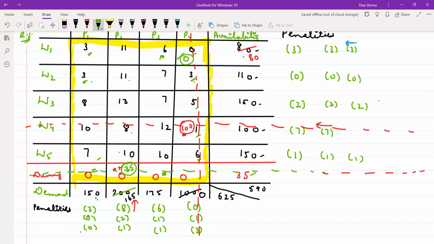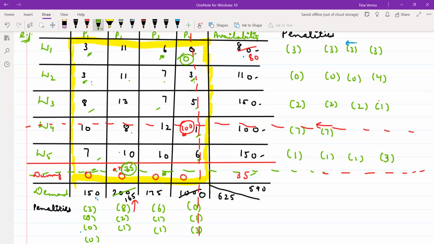Here now minimum element is 3, next minimum element is 6. So here is 3, minimum element is 3, the next minimum element is 7, the difference is 4, the minimum element is 8, the next minimum element, 7 and 8 difference is 1, 10 and 7, this is your 3, and here 3 minus 3, that is again coming out to be 0.